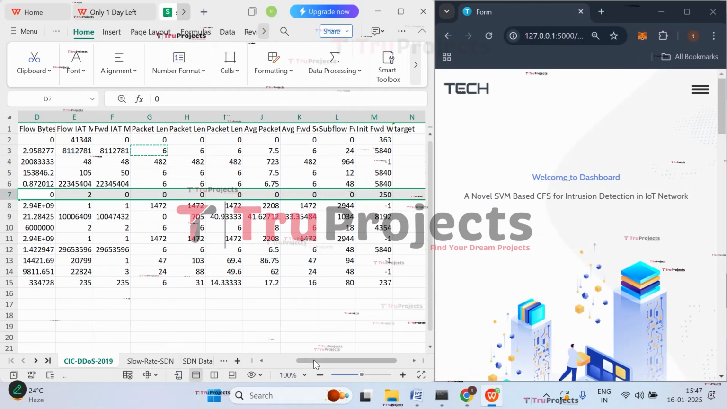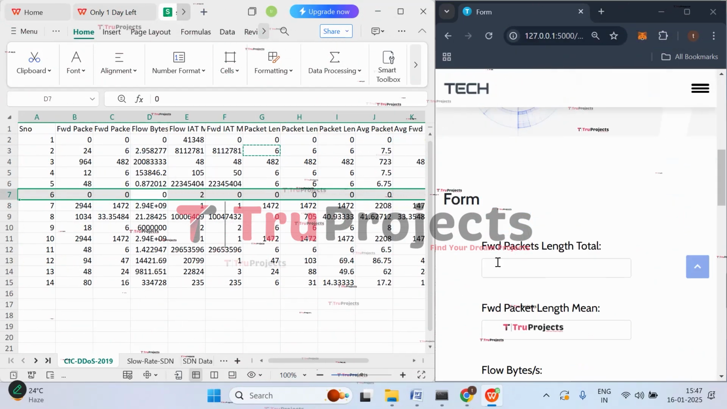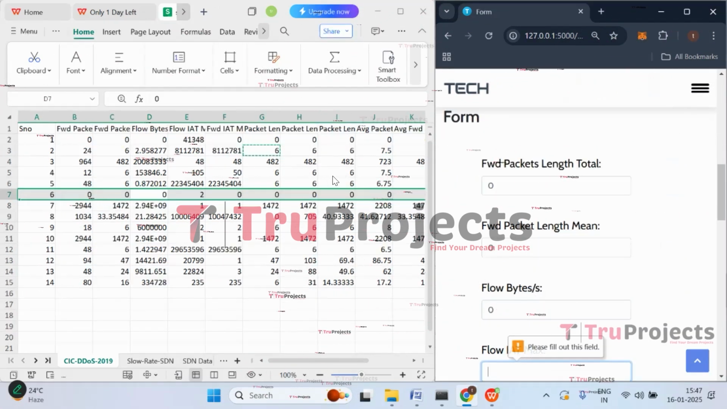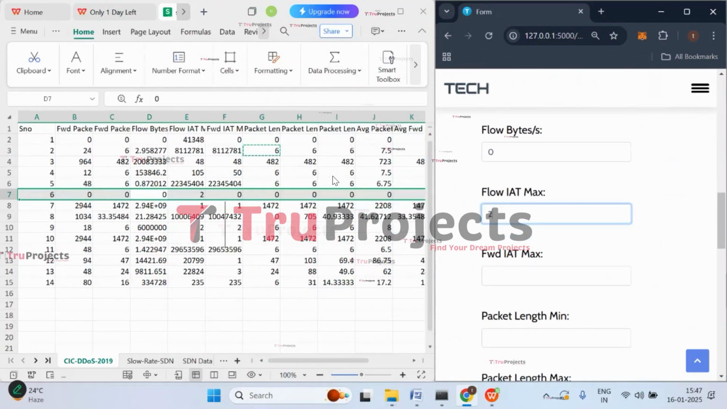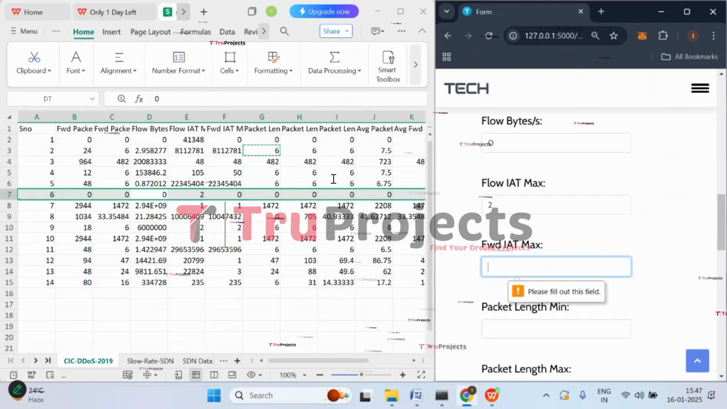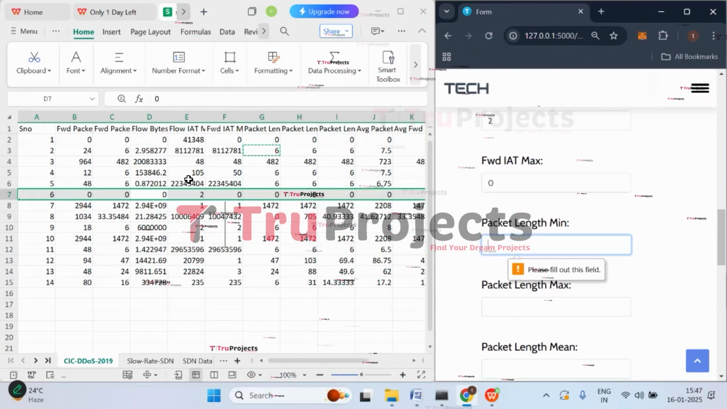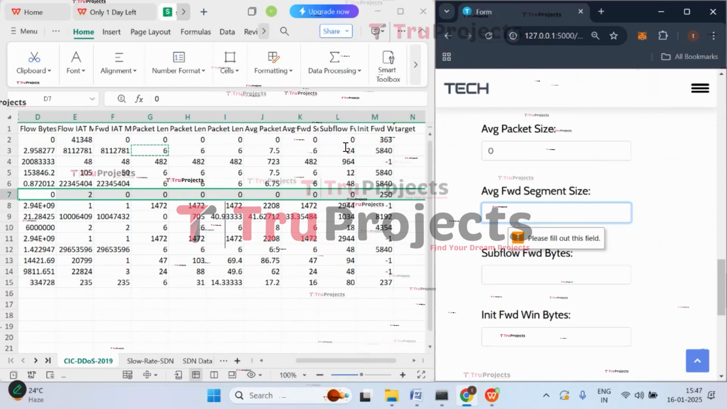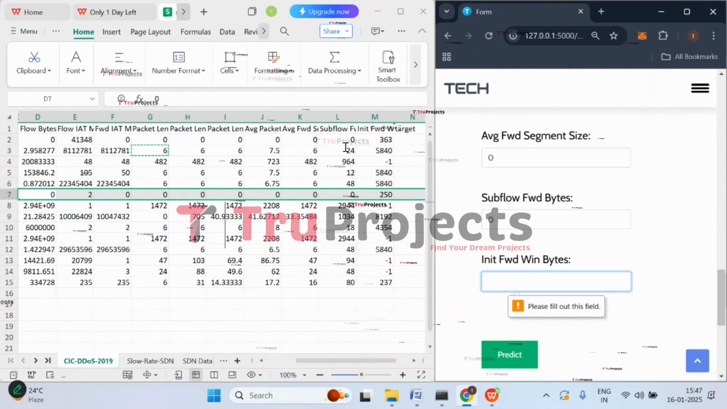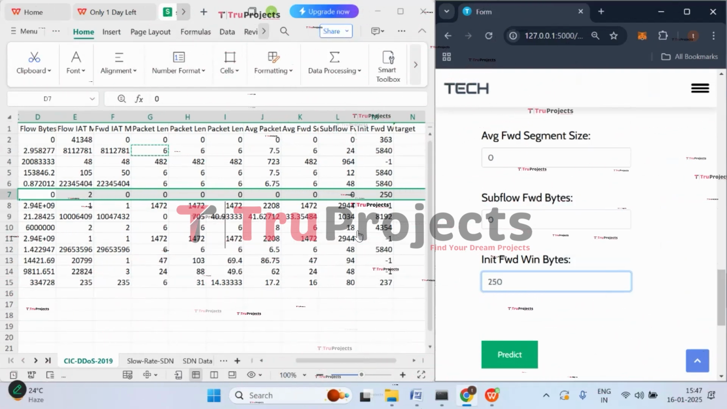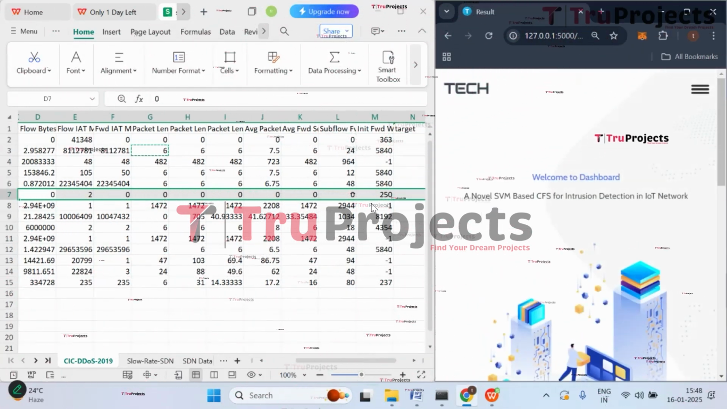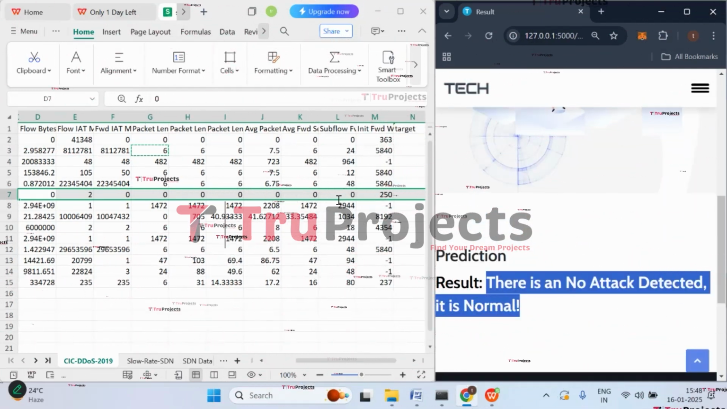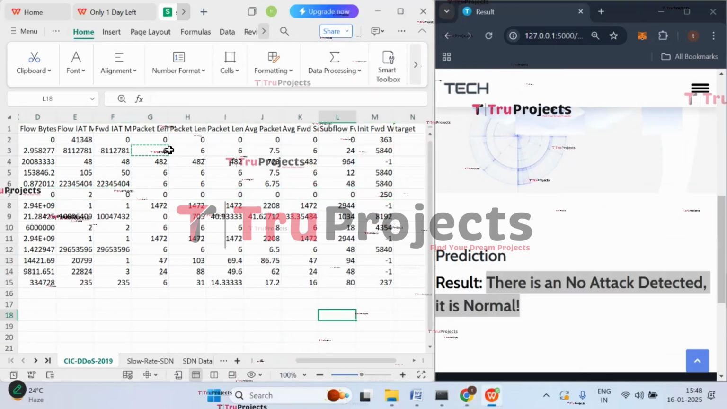So now let's check with this case where forward packet length total is 0. The first three values are 0. So let's give zeros. And then we have 2 as IAT max, and forward IAT max is 0. And the next values are 0 except the last value. The last value is 250. Now click on predict. So here we got the prediction that there is no attack detected and it is normal. So here we can observe that there is no attack detected. You can try with all the cases.